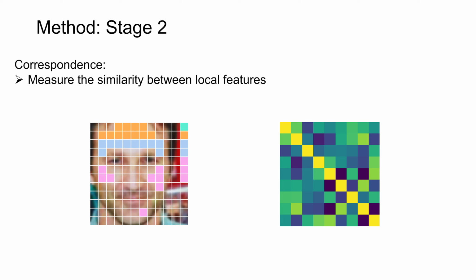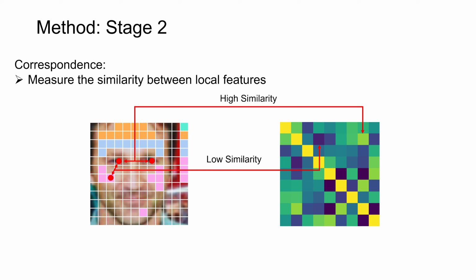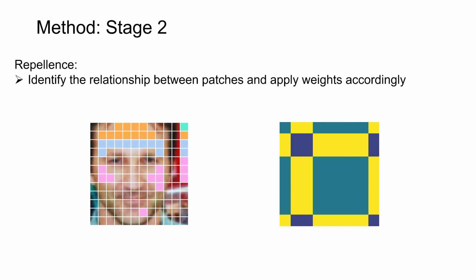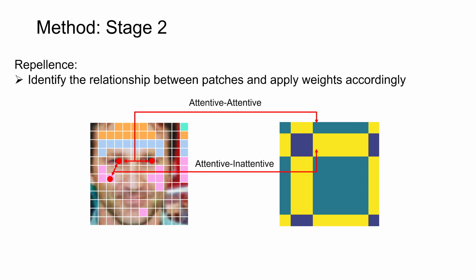The LCR loss consists of three components: the correspondence, which measures the similarity between local representations; the locality, which measures the spatial distance between local features; and the repellence, which identifies the relationship between image patches and applies different weights to different relations. There are three possible relationships: attentive-attentive, attentive-inattentive, and inattentive-inattentive. The inattentive-inattentive relation is of the least importance and should not distract the model's focus.